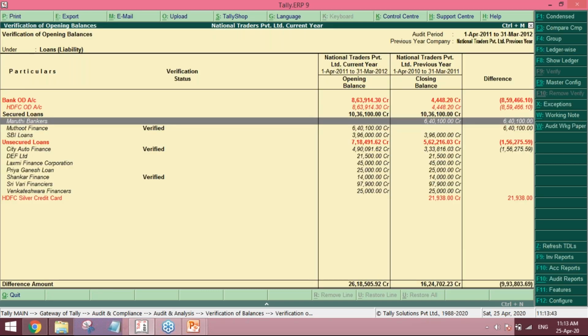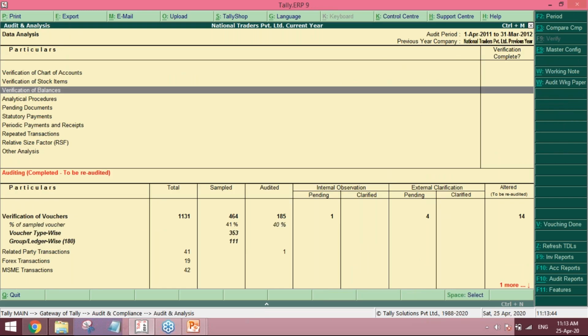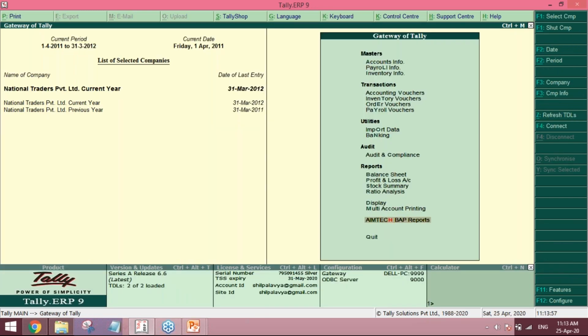Yes, escape, come back to the Gateway of Tally screen. So friends, this was verification of opening balances, the third menu, verification of balances. This is how you can come to know the various aspects.